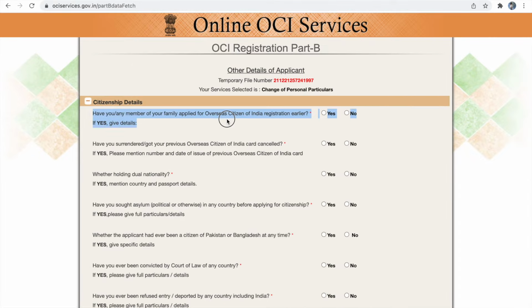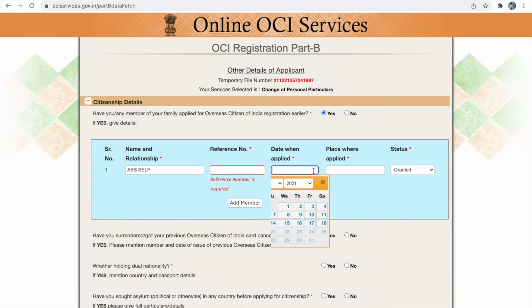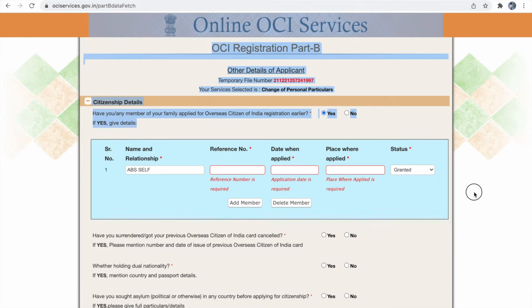The first thing is, have you or any member of your family has an OCA card? You have to provide yes for this question because we are filling OCA renewal. First you have to provide the name of the applicant, and in relationship you have to provide self, and the reference number. In reference number you can provide the applicant's OCA card, and in date when applied you can provide the date when the OCA card is issued, and in place you can provide the place which is mentioned in the OCA card. Next, in status you have to provide granted once you have filled the applicant's OCA card.